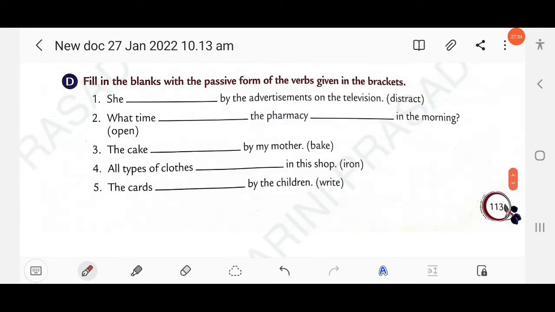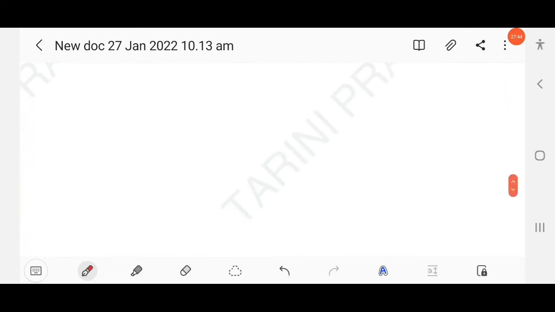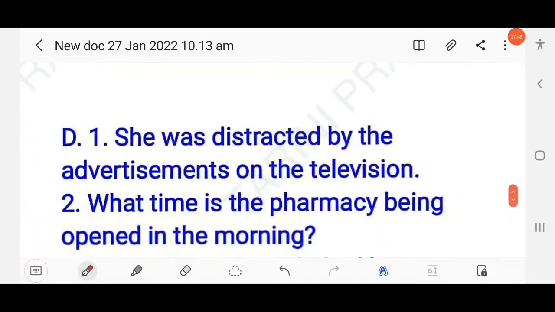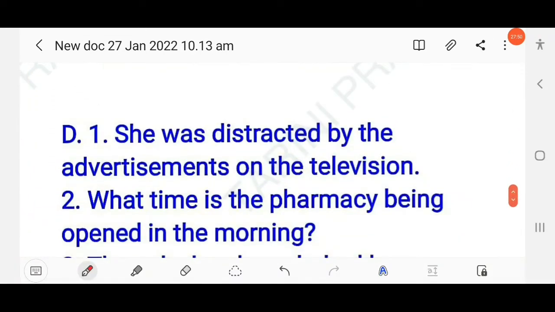Fill in the blanks with the passive forms of the verbs given in the brackets. See dash by the advertisements on the television. So here you have to write, distract verb is given. She was distracted. So here you can mention simple past. She was distracted by the advertisements on the television.